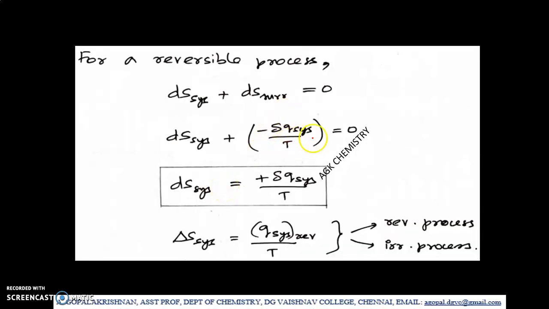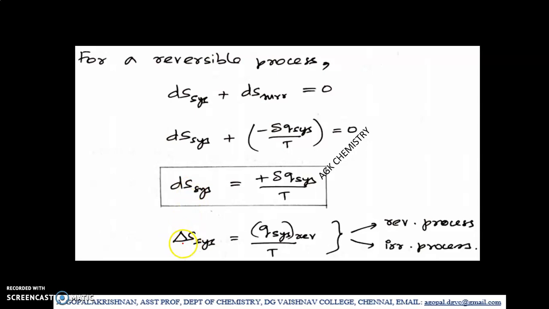Substitute that value here, equal to 0. Then plus into minus is minus, and bring this quantity to the right hand side. So, dS system, that is change in entropy of the system, is equal to dQ system by T. This dQ can be positive or negative depending upon whether the system gains energy or loses energy.